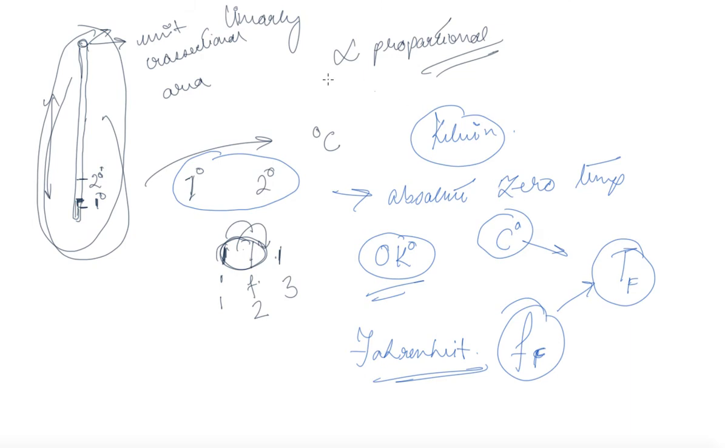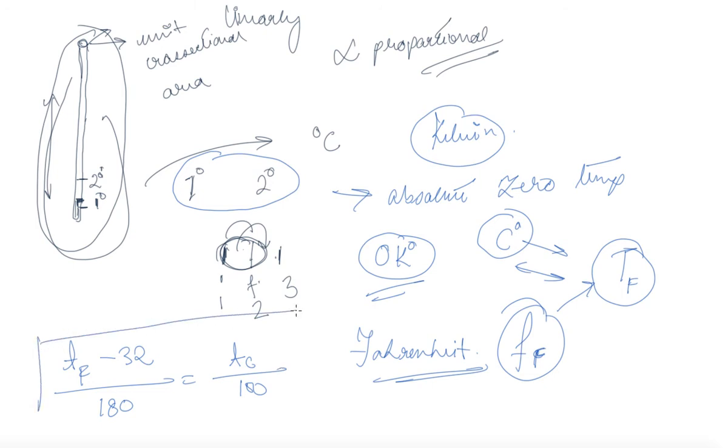But since this is a measurement of temperature, we understand that there should be a common link, and the common link is given by this particular equation, that is (T in Fahrenheit minus 32) by 180 is equal to temperature in Celsius divided by 100. So this is the relation between degree Celsius and Fahrenheit.